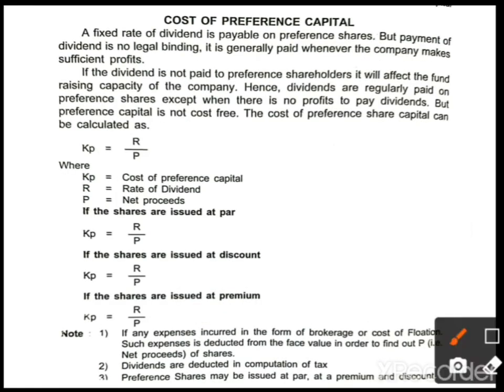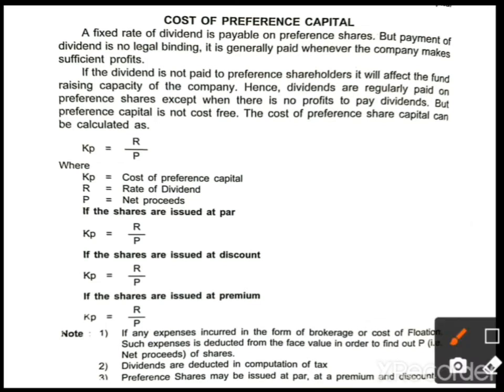We will move to the second one, cost of preference share capital. Preference share capital is also a very important concept in cost of capital, because dividend is payable to preference shareholders. Cost of preference share is equal to R divided by P. KP means cost of preference shares, R means rate of dividend, P means net proceeds. Most important. If they are issued at par, same formula, R divided by P. If issued at discount, again R divided by P. If issued at premium, then R divided by P.